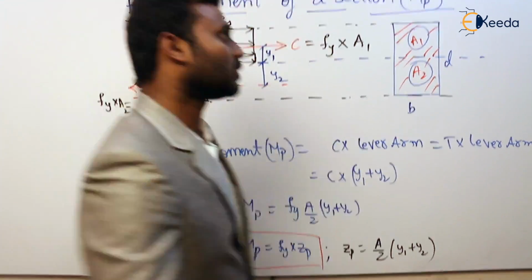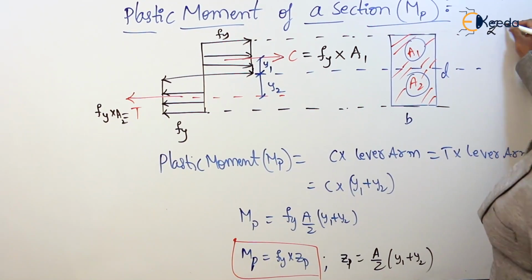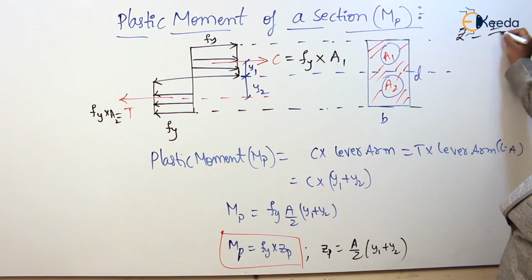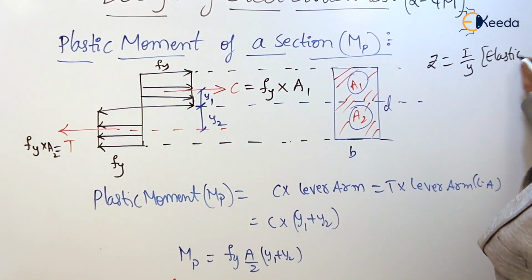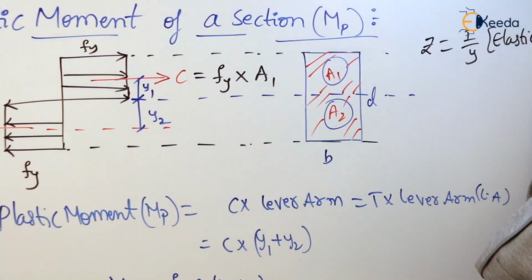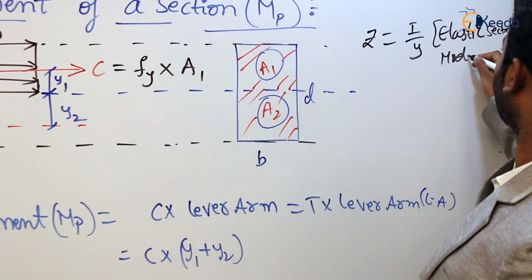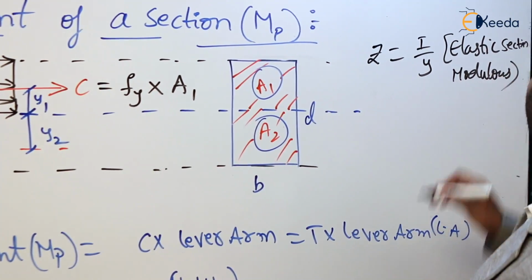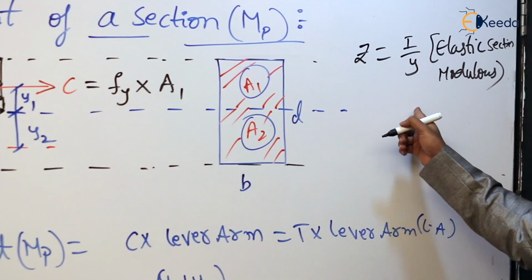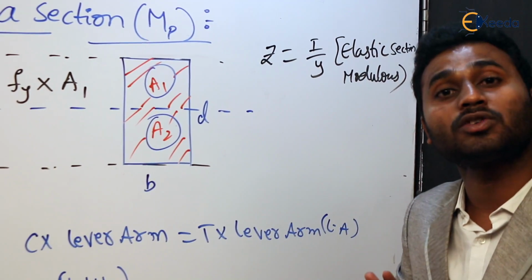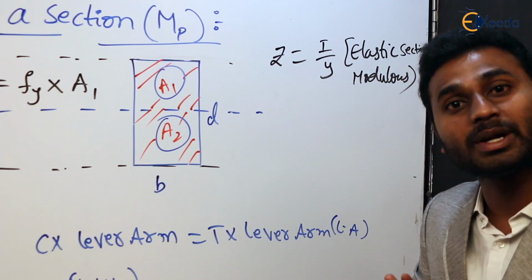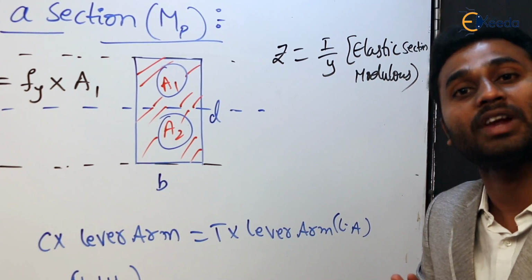Previously also we have discussed one Z. What is that Z? Section modulus, simply Z is equal to I by Y. So this is known as elastic section modulus. This elastic section modulus you have discussed in strength of materials. That is what I said: the concepts you have discussed in strength of materials and structural analysis are valid only for the elastic state.